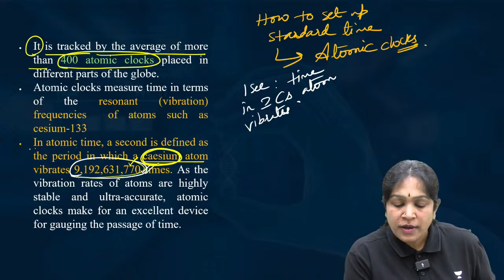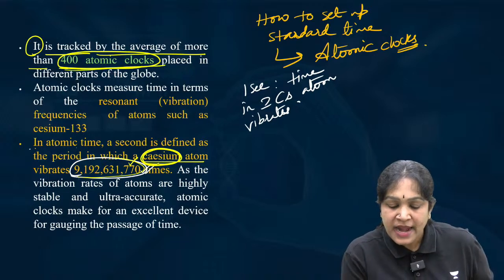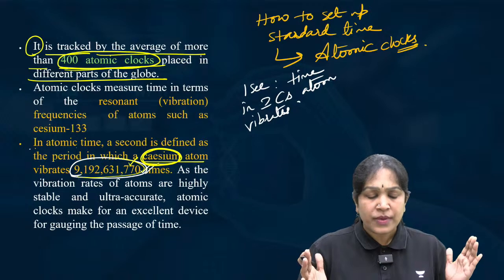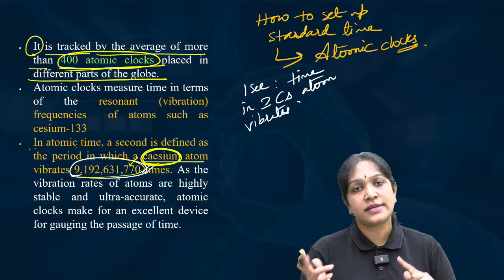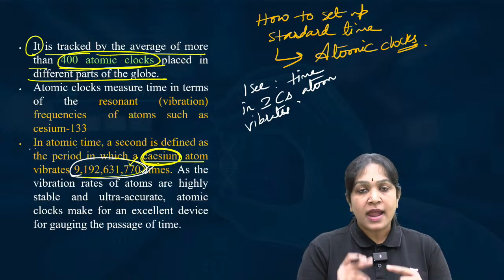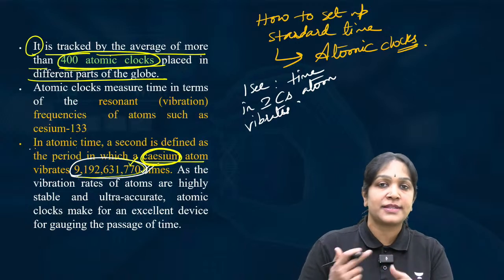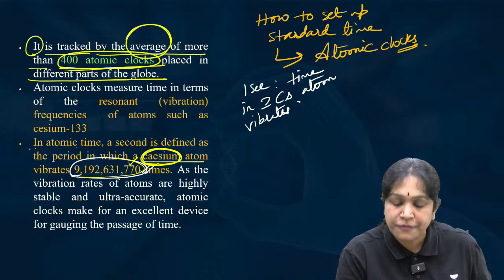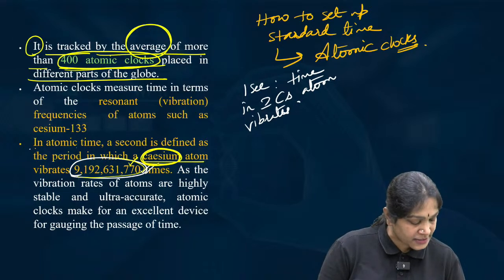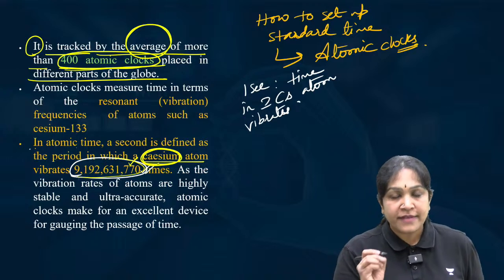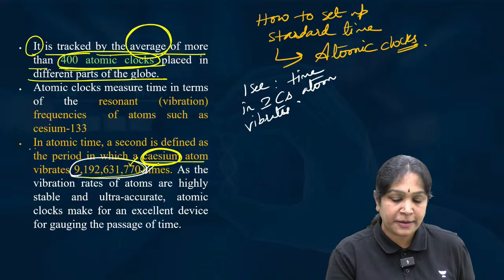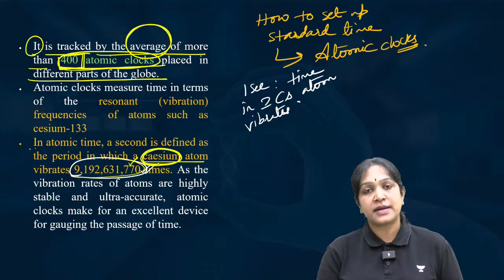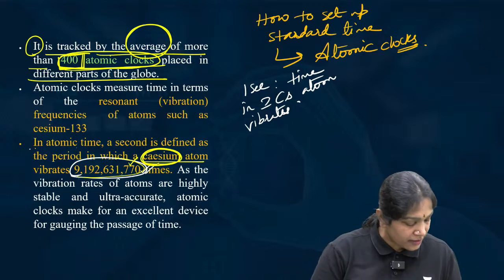We keep 400 atomic clocks at different parts of the globe, in different continents, in different countries. And all the atomic clocks will measure the time. And we take the average of the time of all the 400 atomic clocks. Is it clear? We take the average of the time calculated by all the 400 atomic clocks. That is nothing but the standard time on the earth. Is it clear?